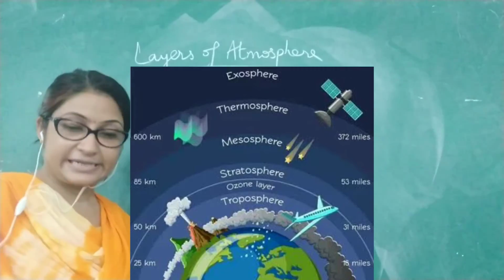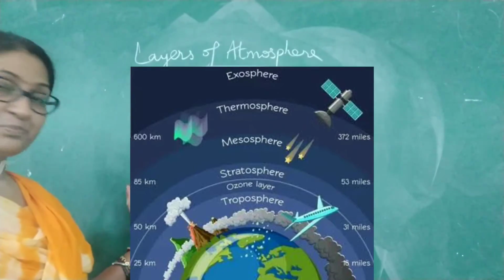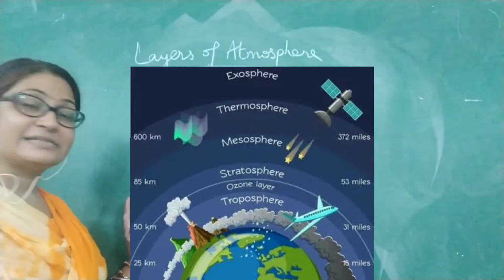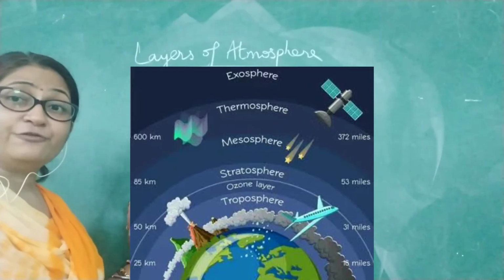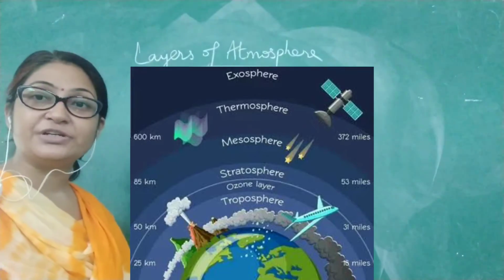The second layer is known as the stratosphere, which is from 17 kilometer to 50 kilometer in height.